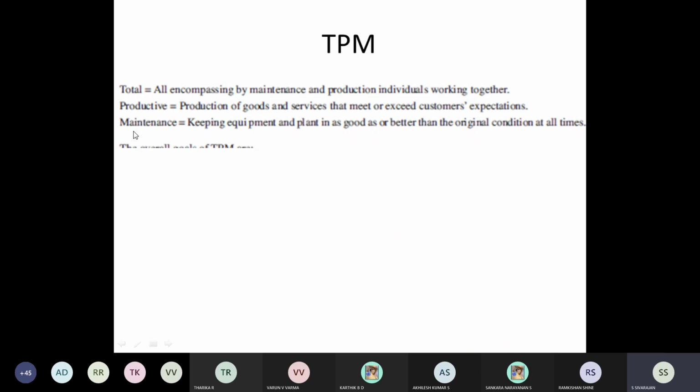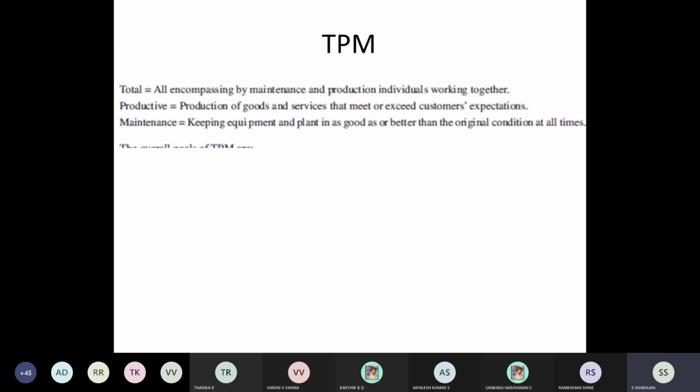So that is the main function of the maintenance. And if you see the maintenance, there are 3 or 4 types of maintenance. The first one is called breakdown maintenance. So what is breakdown maintenance? That means you are not doing any preventive maintenance or predictive maintenance.